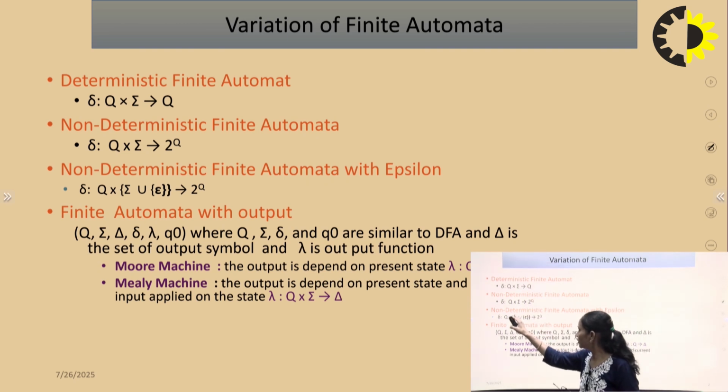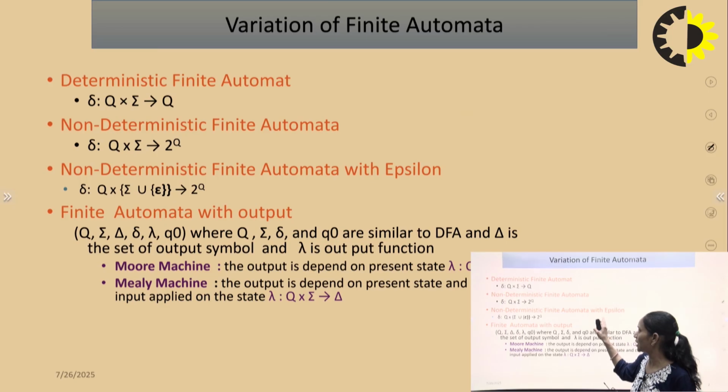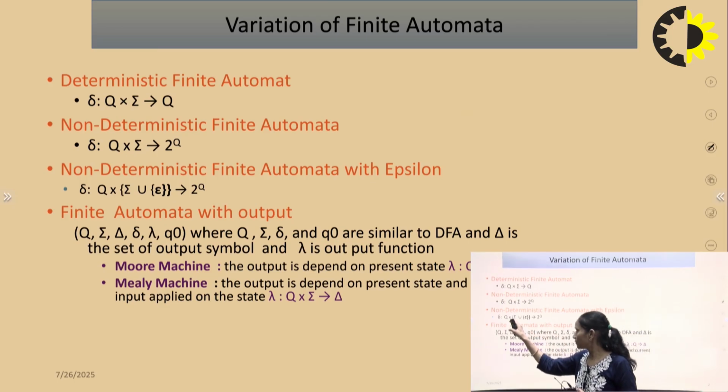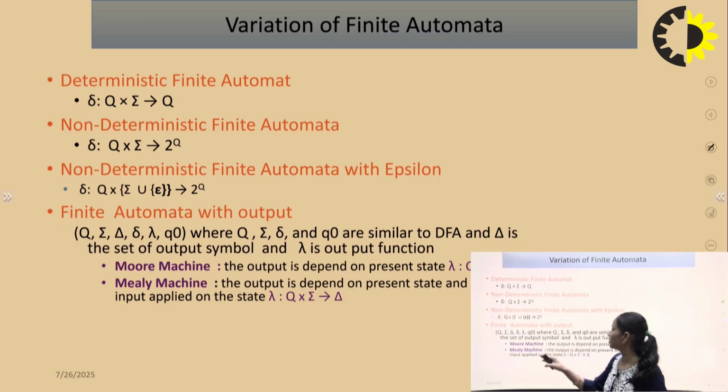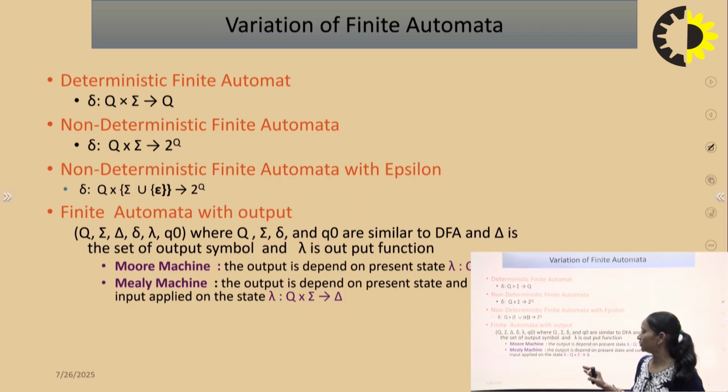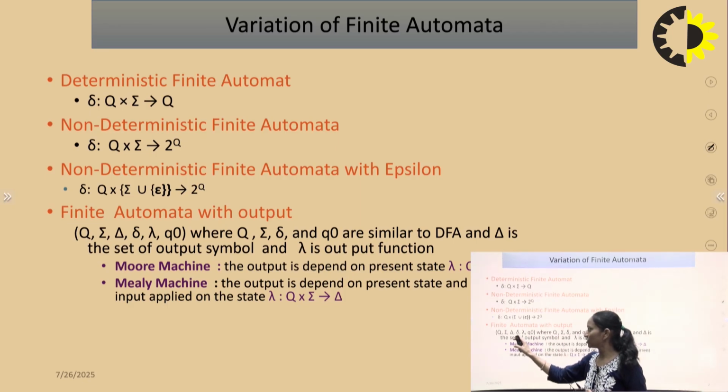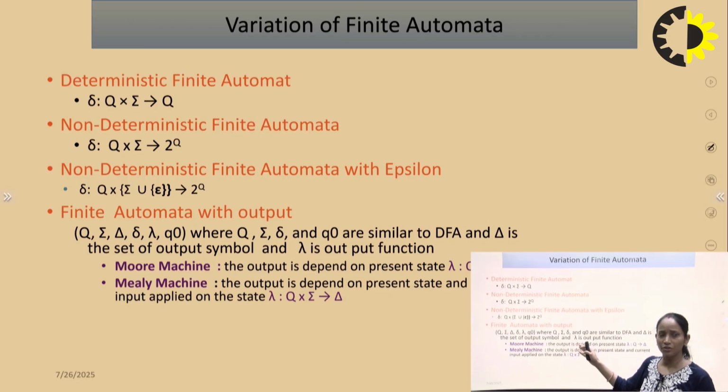Next is non-deterministic finite automata with epsilon, and it is defined as Q × (Σ ∪ {ε}) → 2^Q, meaning the power set of Q. And next is finite automata with output, which is a collection of 6 tuples, that is Q, Σ, Δ, δ, λ and q0, where capital Q is the set of states, Σ is the set of input symbols, δ is the transition function, q0 is the initial state, and λ is the output mapping function.